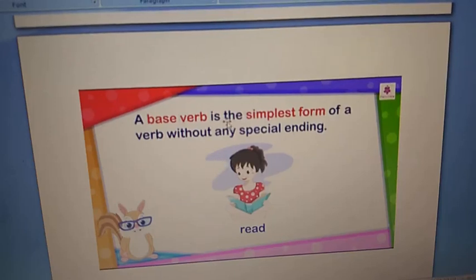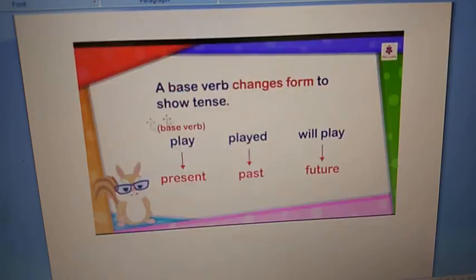A base verb is the simplest form of a verb without any special ending. A base verb changes form to show tense. That means the base form play is present, played is past, will play is the future.